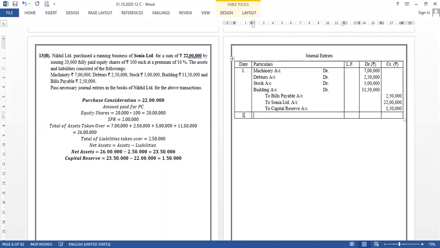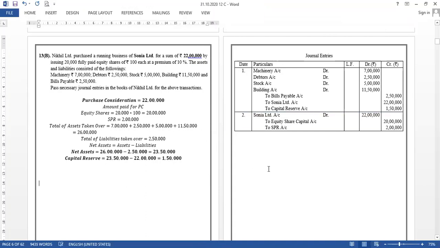And the second entry that we need to write is for the payment of the purchase consideration to Sonia Limited, right? So Sonia Limited account to be debited. Okay. To, we have issued shares. So to equity share capital. And the shares are issued at premium, so to SPR account. Okay. Sonia Limited, we cannot change the amount. It will be fixed, right? And the shares issued can be seen as 20 lakhs and the premium amount can be seen as 2 lakh.